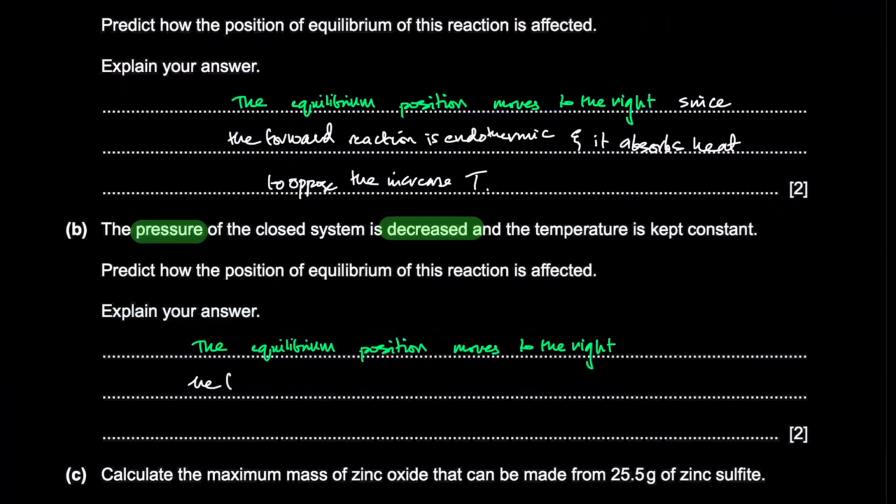Okay. Why? Because a decrease in pressure favors the side with more moles of gas, so then the pressure will go back up.